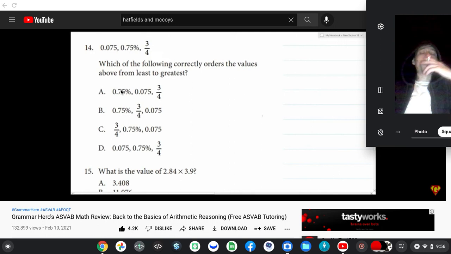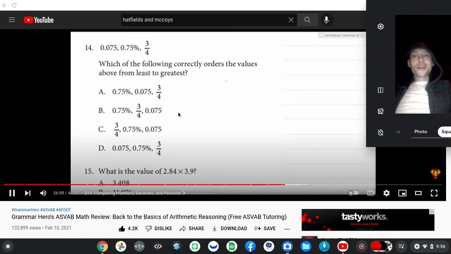0.075, 0.75%. Go kick some San Francisco freaking teacher council right in the chops. Okay, so